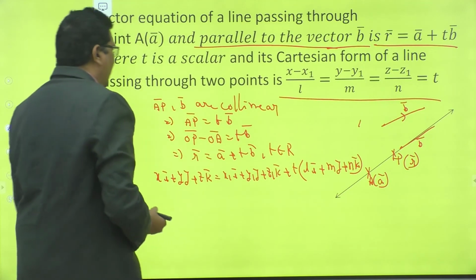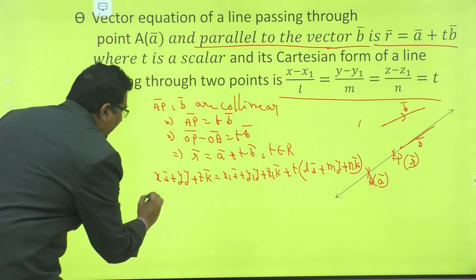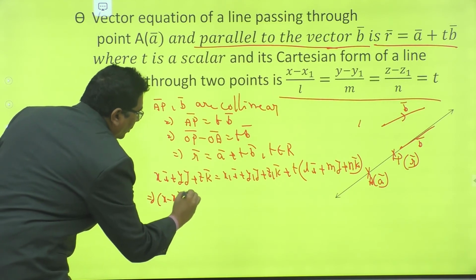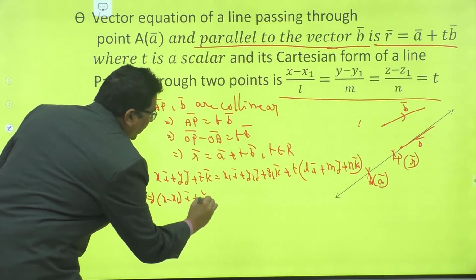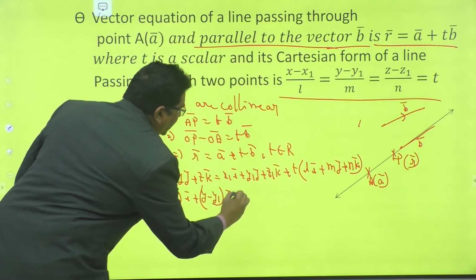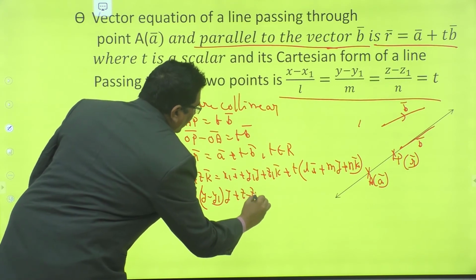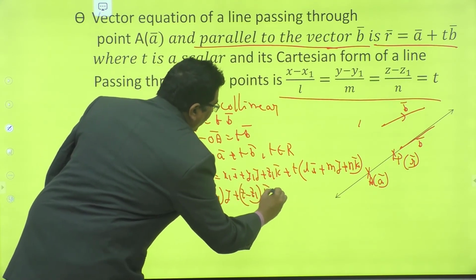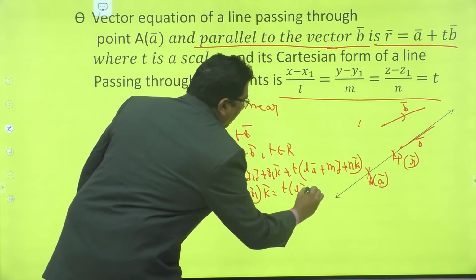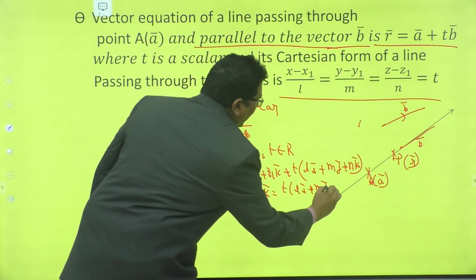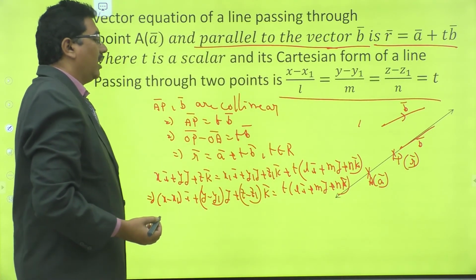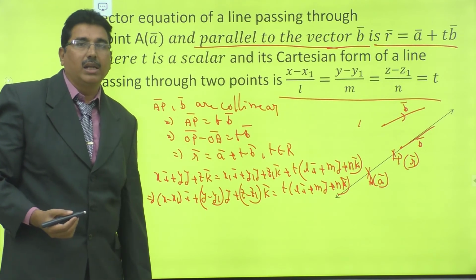That implies (x minus x1) i bar plus (y minus y1) j bar plus (z minus z1) k bar is equal to t times (L i bar plus M j bar plus N k bar). Now two vectors are equal.